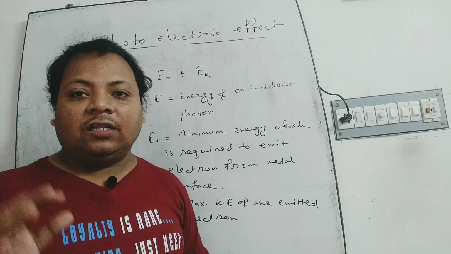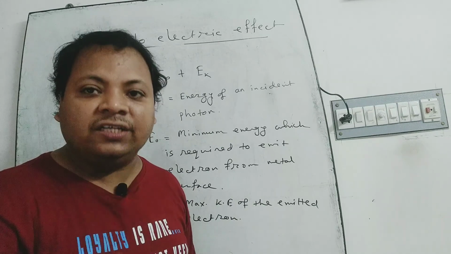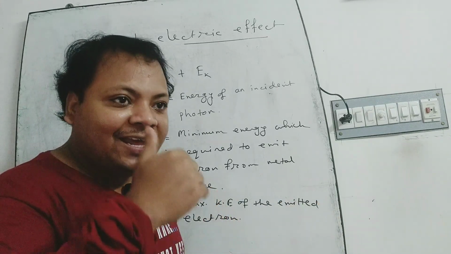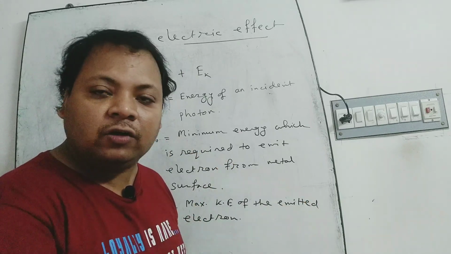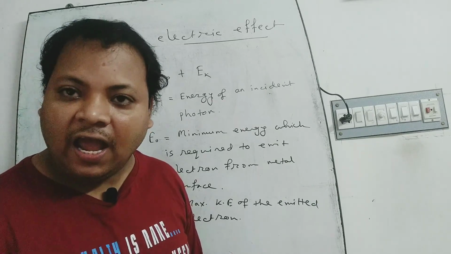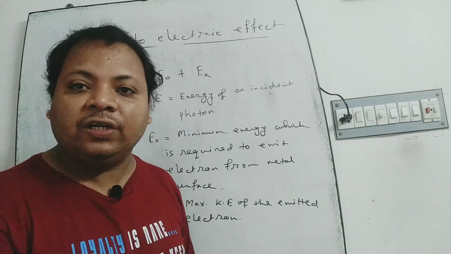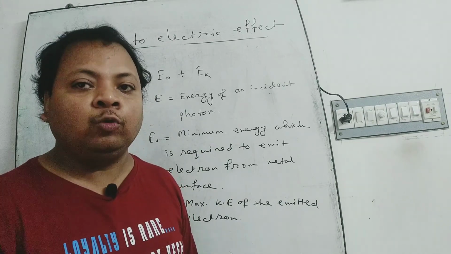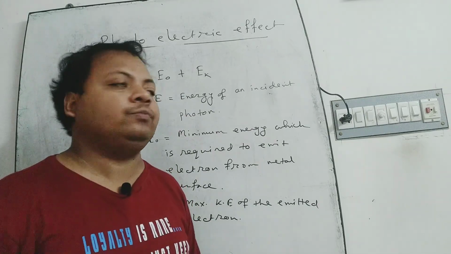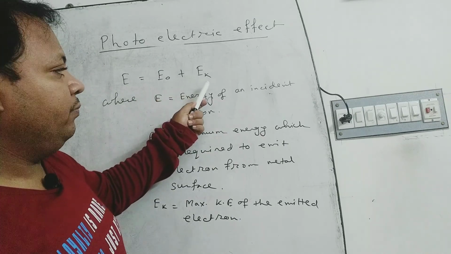That is, the energy of the incident photon is used in two parts. One part excites the free electron to be emitted from the metal surface, and the other part is used as the kinetic energy of the emitted electron. Therefore, we can write E is equal to E0 plus Ek.